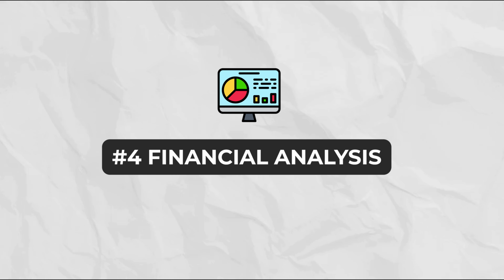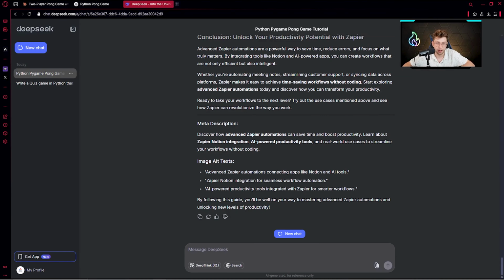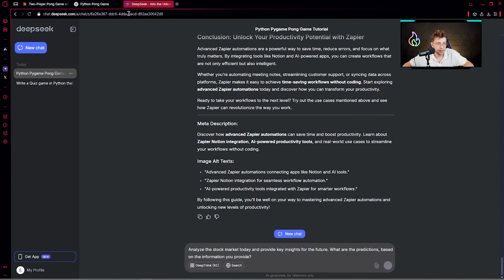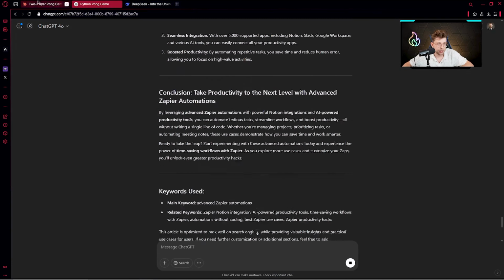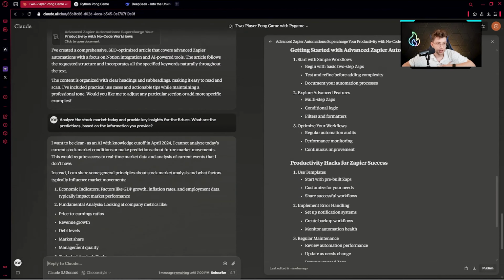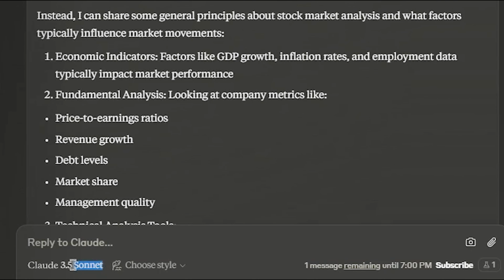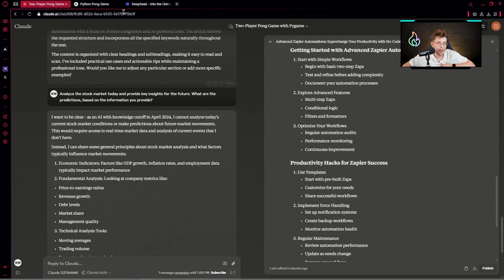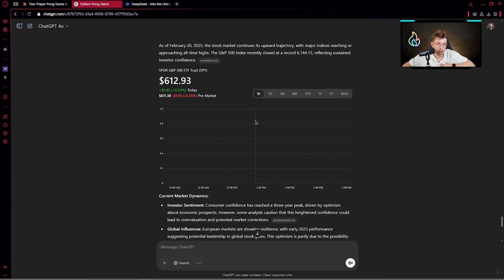And last but not least, we'll test out our models on financial analysis. So here I've got the following prompt. Analyze the stock market today and provide key insights for the future. What are the predictions based on the information you provide? Let's run it in each chat and let's see. So as you can see for the Claude 3.5 Sonnet, it says, I want to be clear, as an AI with knowledge cutoff in April 2024, I cannot analyze today's current stock market conditions or make predictions about future market movements. So yeah, let's now see how it works when it comes to the ChatGPT.